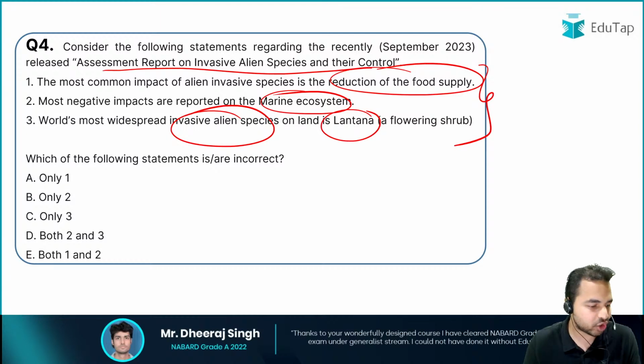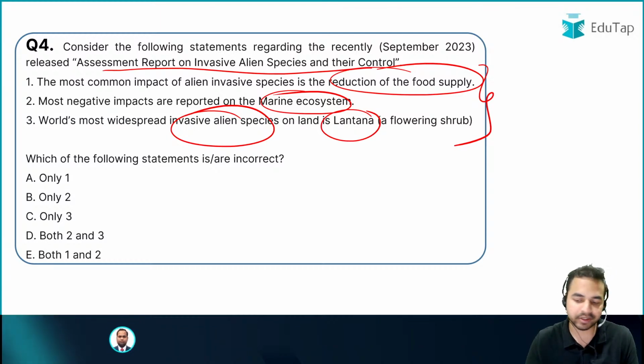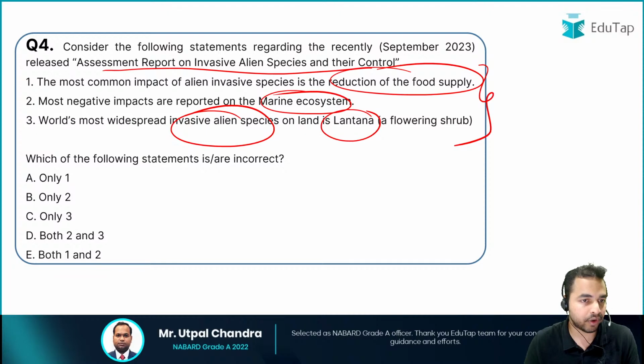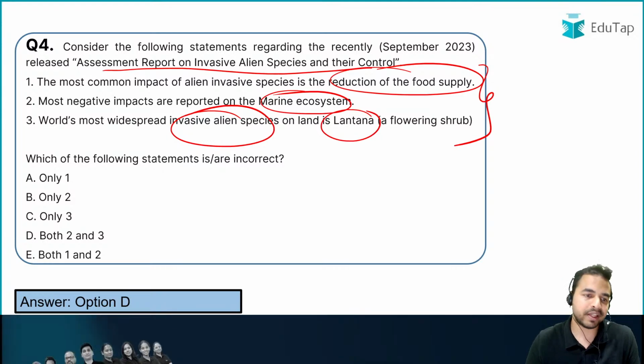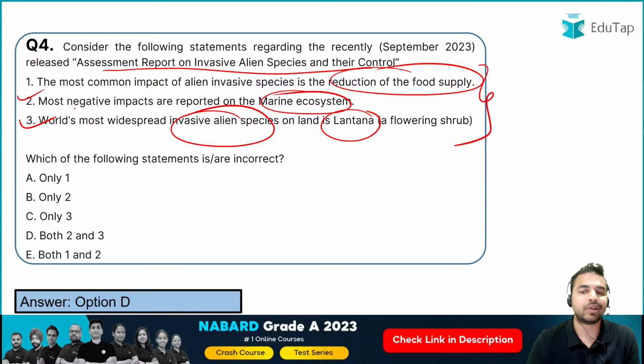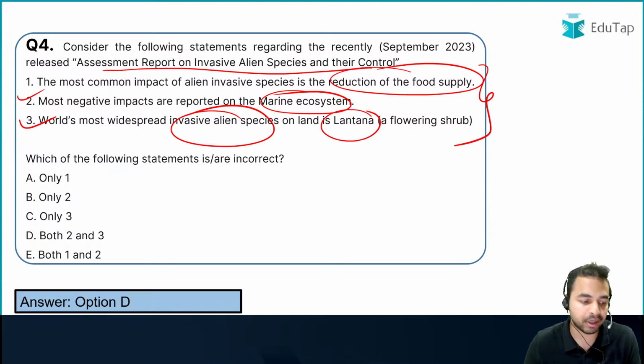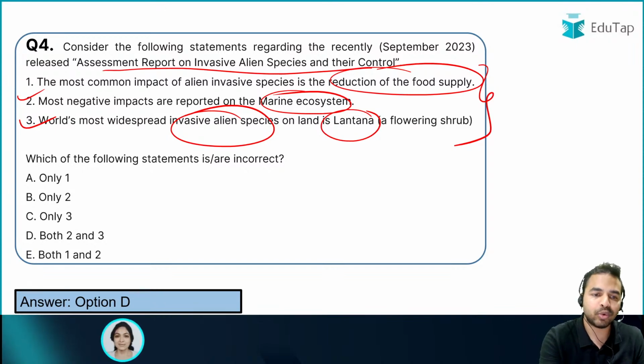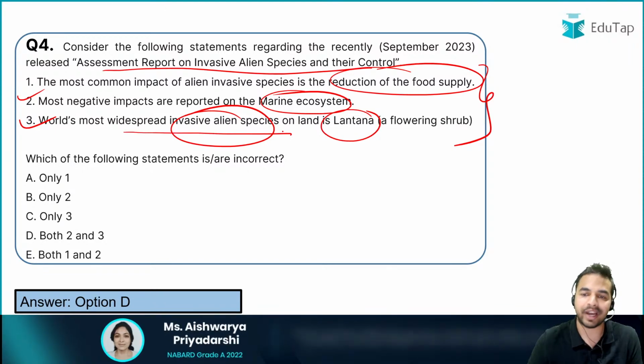So my dear friends, quickly tell me what is the right answer. What is exactly the correct option for this question number 4? So here the 3 statements are being given, and from here we can see that statements 2 and 3 are absolutely incorrect. So what will be the right answer here? Let me tell you about statement number 3. It says that the world's most widespread invasive alien species on land is lantana.